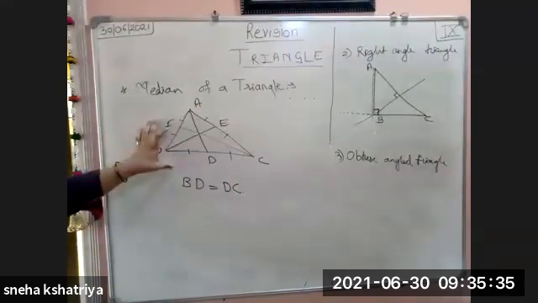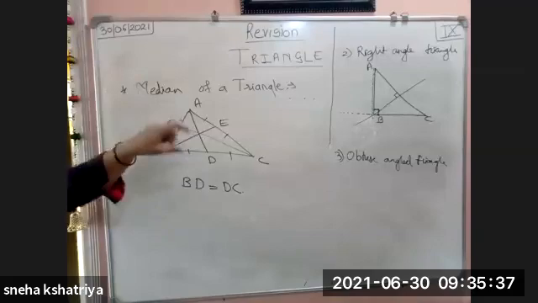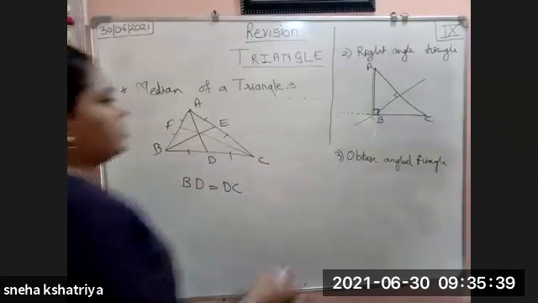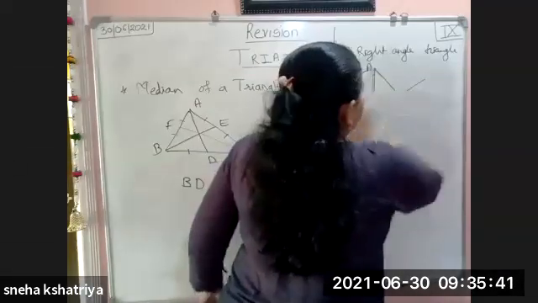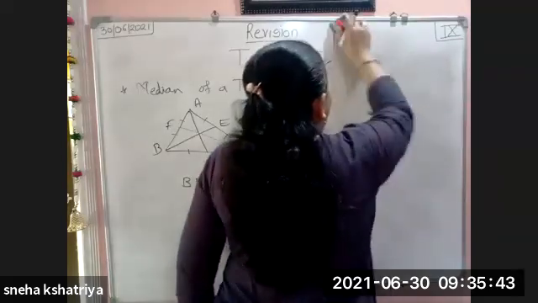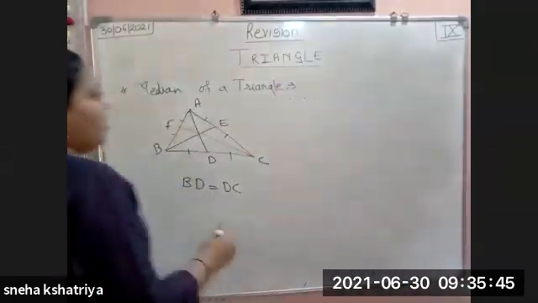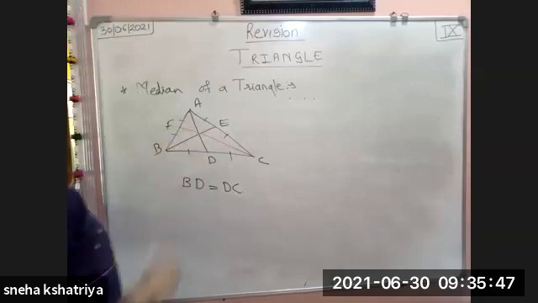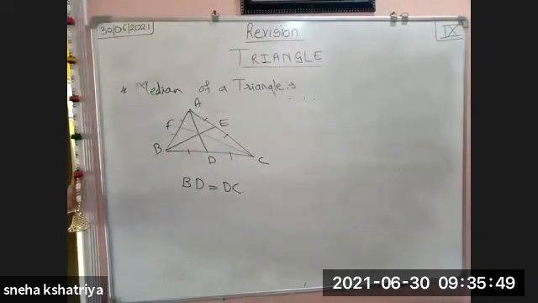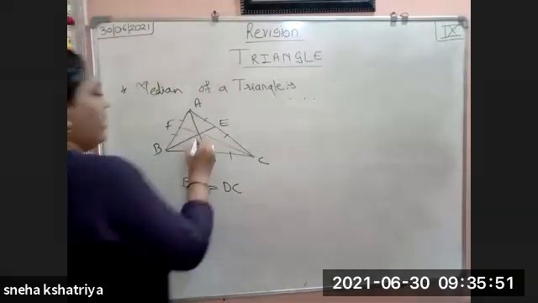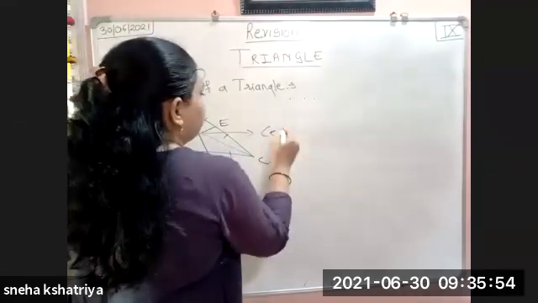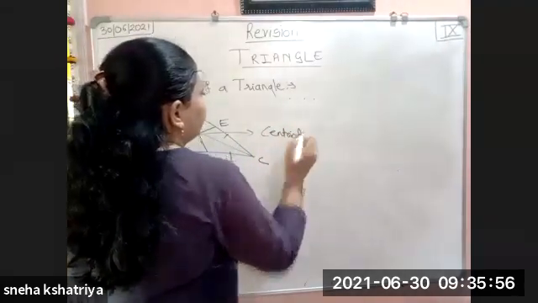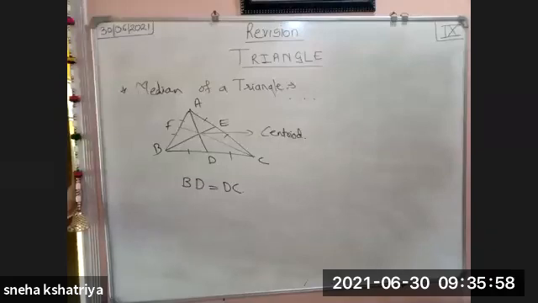In any kind of triangle, the point of concurrence of all the medians lies inside the triangle. The point at which all three medians meet is called the centroid. The point at which all the three medians come and coincide with each other is called the centroid.